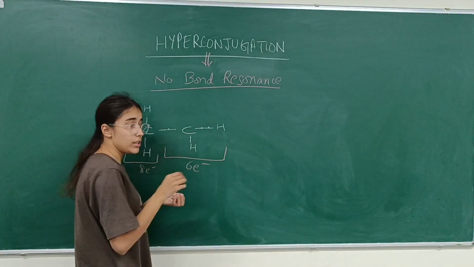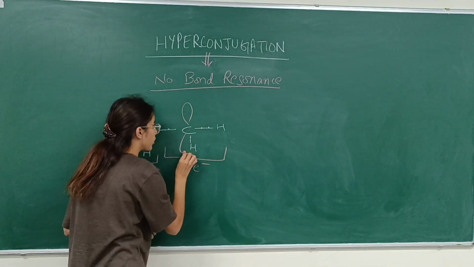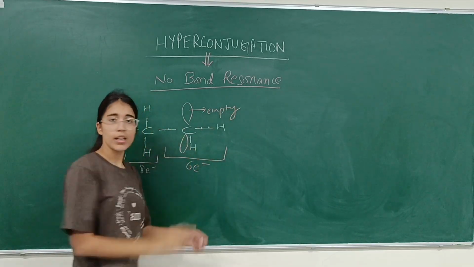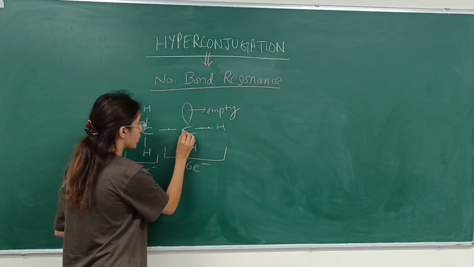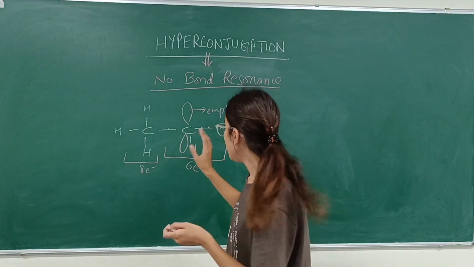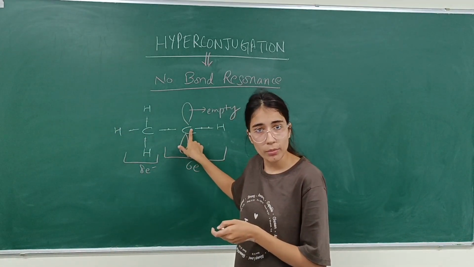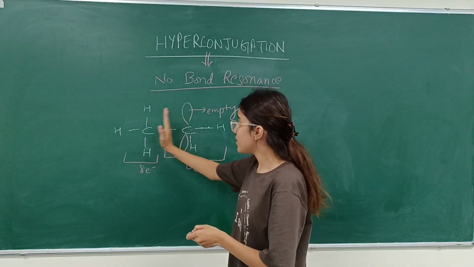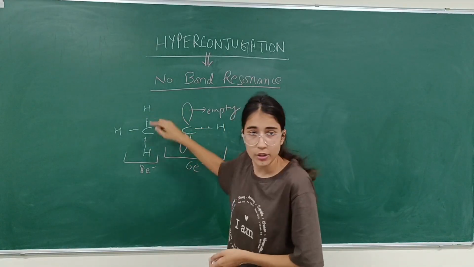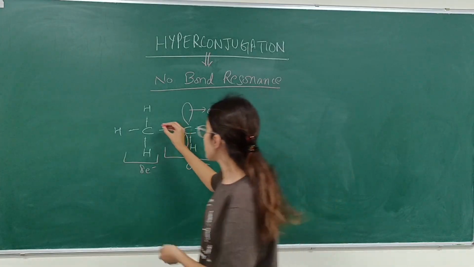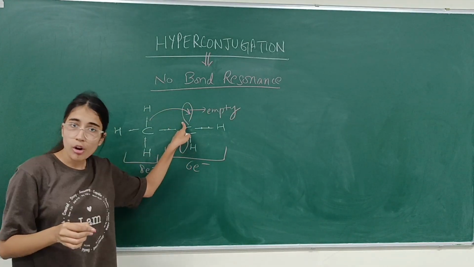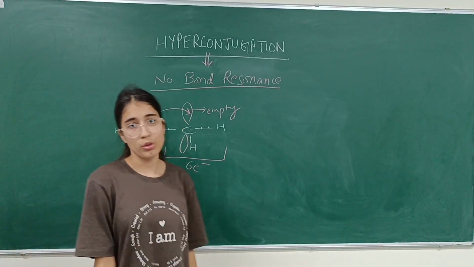So that means its orbital is empty. What hyperconjugation says is that if there is one empty orbital and adjacent to it there is one CH bond, which contains electrons, then when this CH bond is transferred to the empty orbital, this is what we call hyperconjugation.